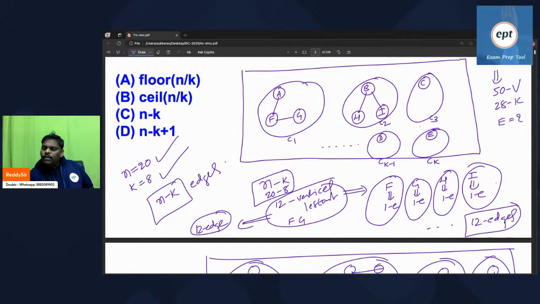He may not give the formula. Then you will get stuck. In a forest, 50 vertices are there, 28 components are there, how many edges? If the formula is not given and they ask a numerical type question, then you will get stuck.